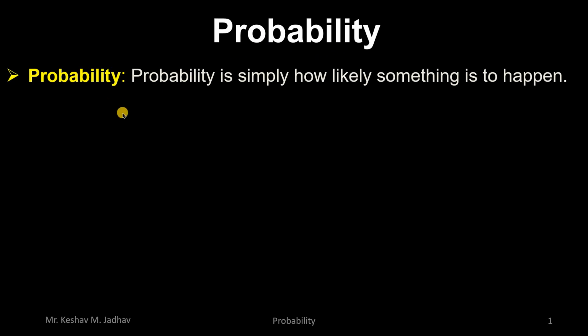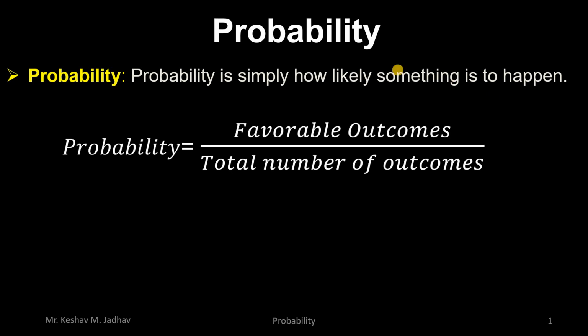Probability is simply how likely something is to happen. Probability is a mathematical framework for representing uncertainty. Whenever there is an uncertain outcome, we tend to use probability to represent uncertainty in the problem. We can represent probability in mathematical form like this: favorable outcomes divided by total number of outcomes.